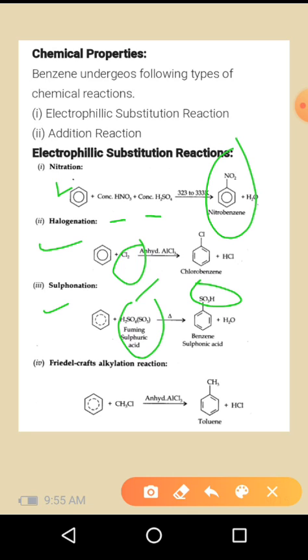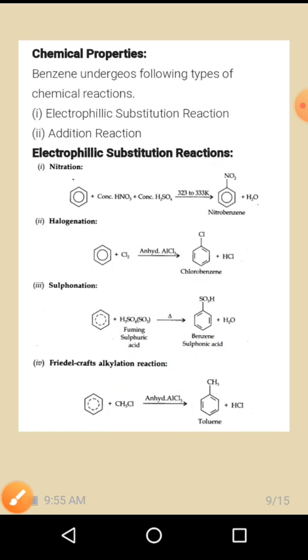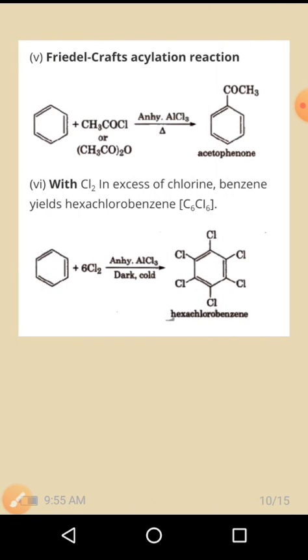Next, Friedel-Crafts alkylation. In Friedel-Crafts alkylation, the reaction condition is alkyl chloride in presence of anhydrous AlCl3. When benzene reacts with this mixture, it will give an alkyl substituted benzene, that is CH3C6H5, toluene. The toluene molecule is obtained by this Friedel-Crafts alkylation reaction.